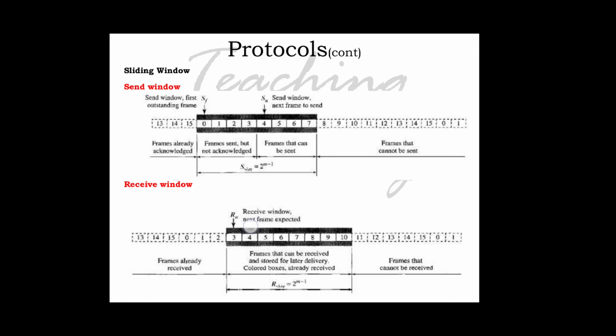So these are the receive window: the next frame expected, that is RN, frames already received, frames that cannot be received, and frames that can be received and stored for later delivery. Colored boxes are already received: 3, 4, 5, 6, 7, 8, 9, 10.